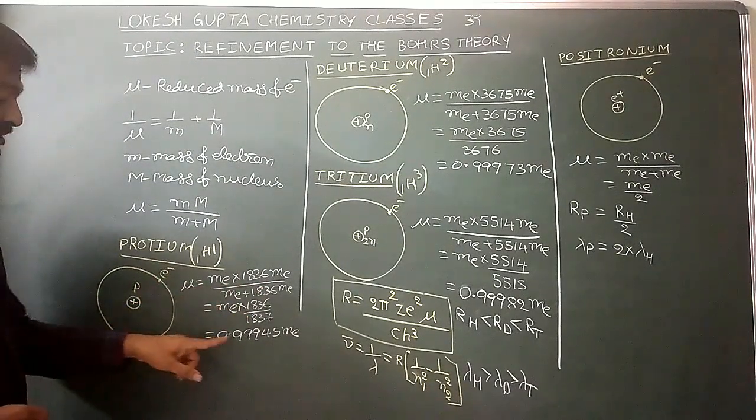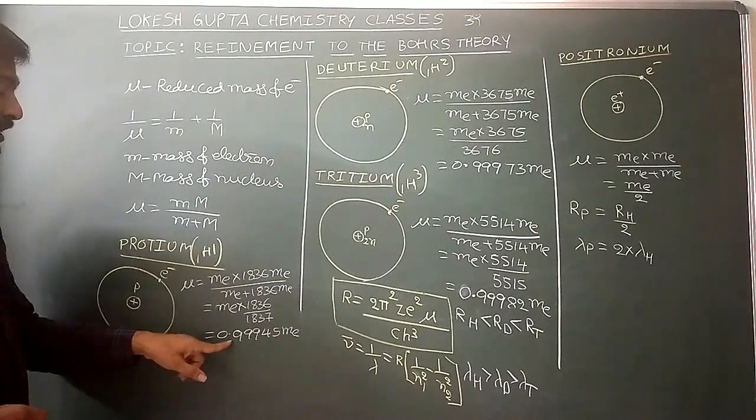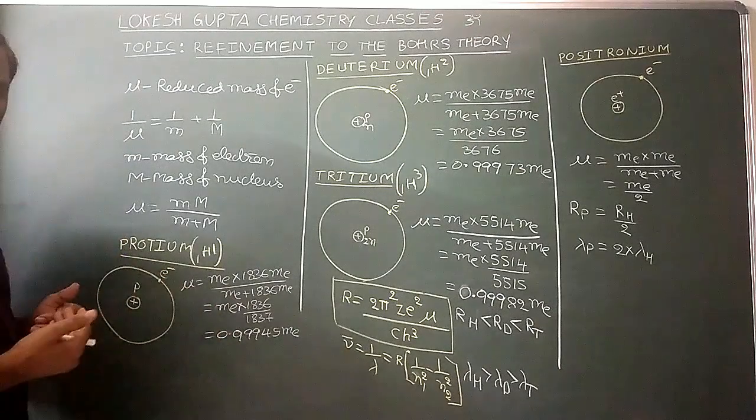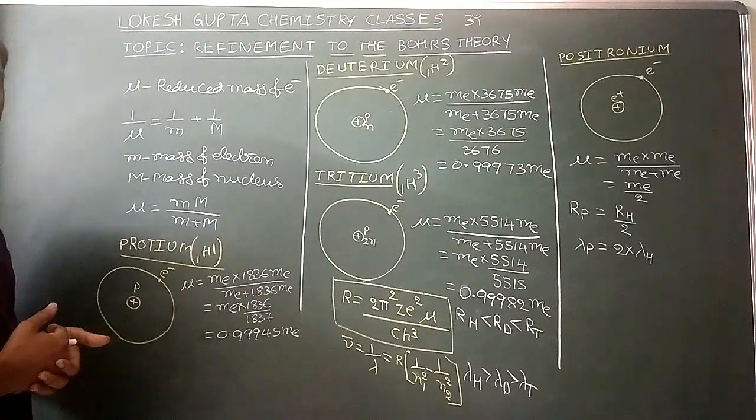Now if you simplify it, you will get it as 0.99945 into mass of electron. See, it is almost nearly equal to the rest mass of the electron.